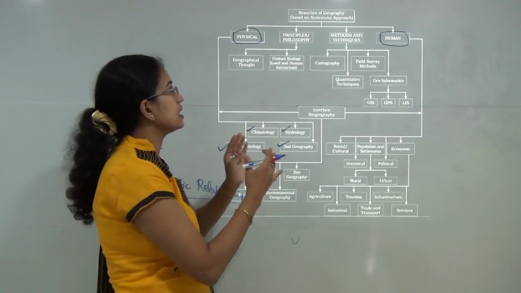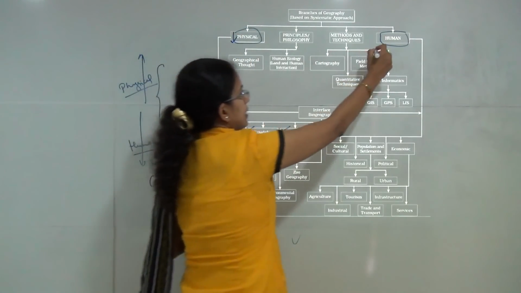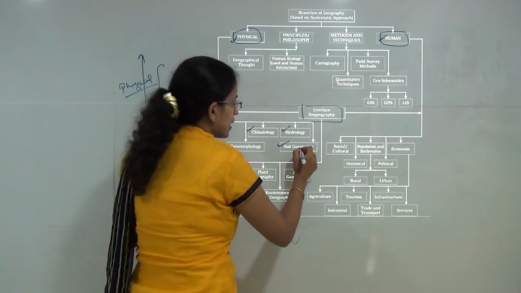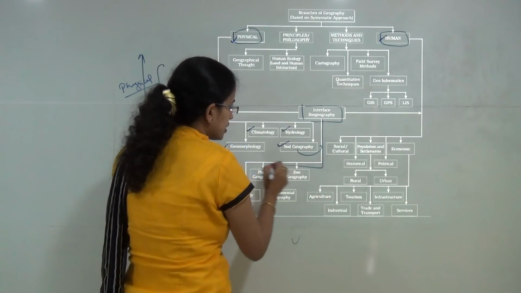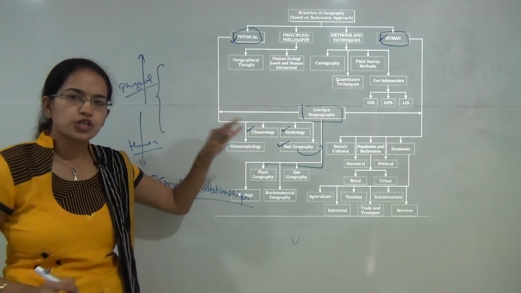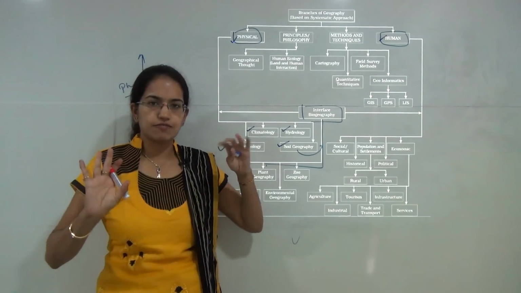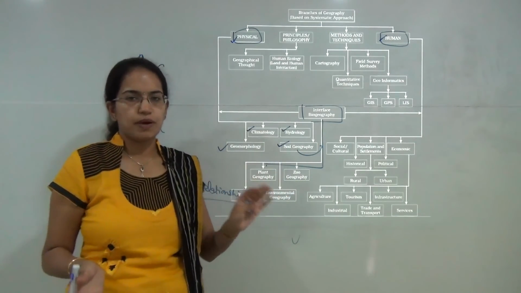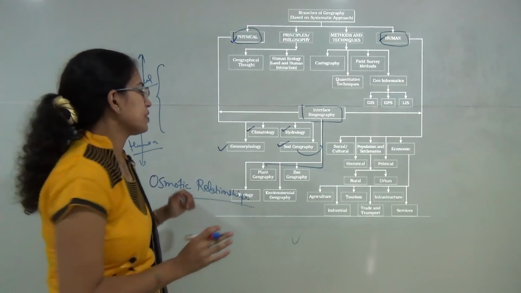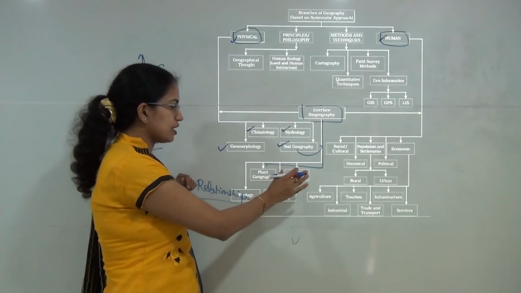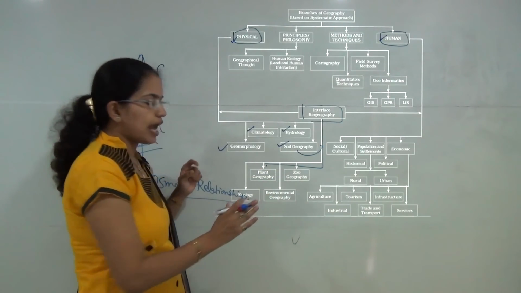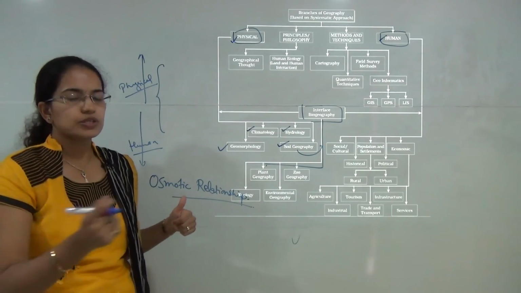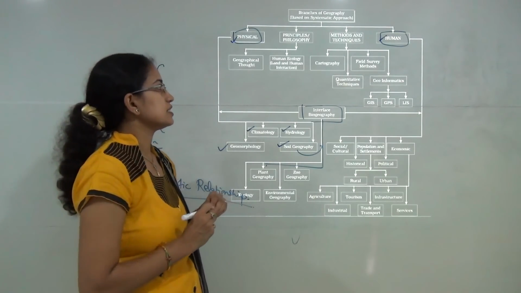However, where there is an interface of physical and human geography, you have biogeography, and this biogeography would have inputs from soil geography as well. This biogeography could be classified as the flora and fauna, as we said, where you have soil geography or biogeography which are close to one another, and you would have plant geography, zoogeography, and the environmental geography, where you will talk about the environmental changes.